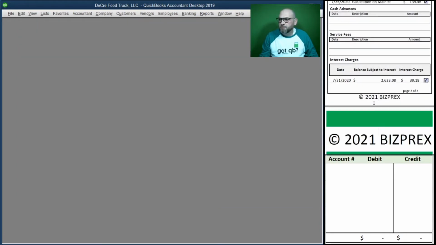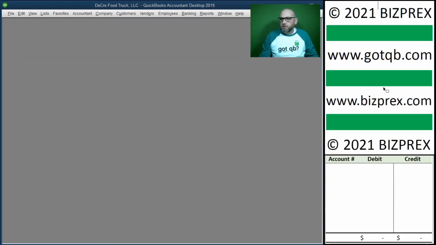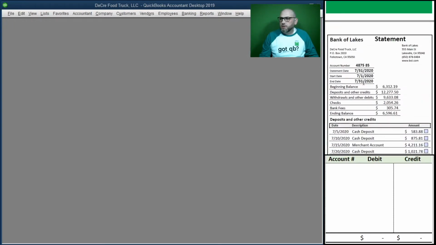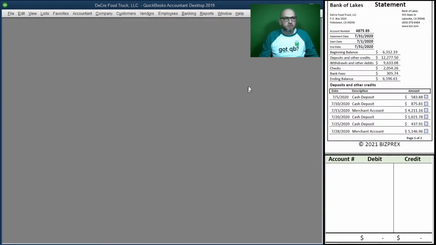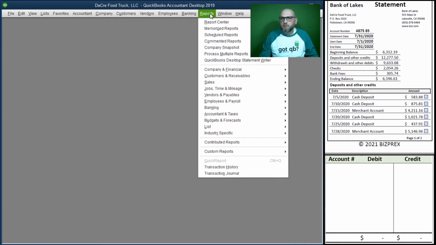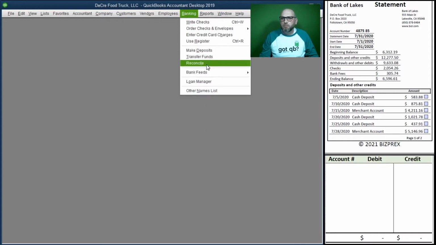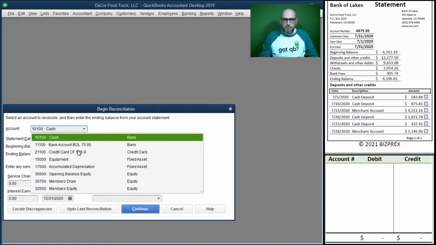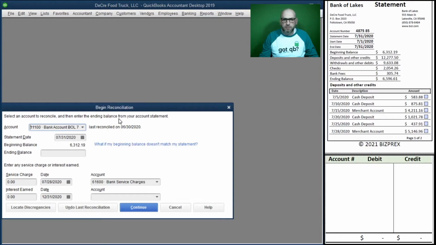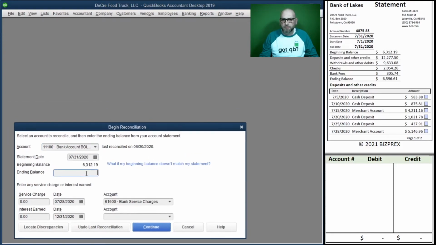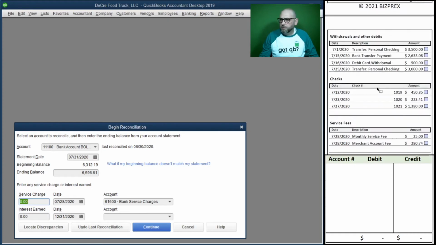Good. Okay, let's go ahead and reconcile our bank statement for July. All right, make sure bank statement is selected. And we're not going to enter anything here, even though we do have service charge.